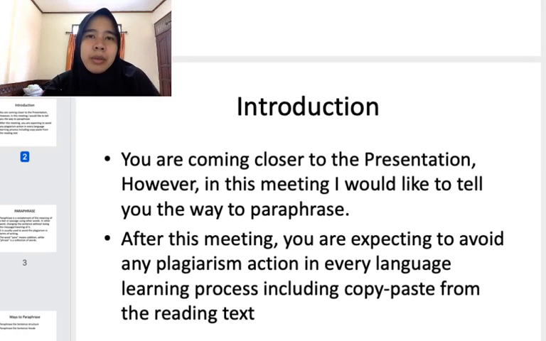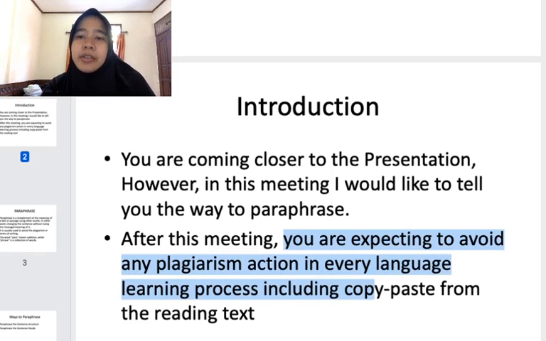Because we are coming closer to the presentations, it is better for you to paraphrase so that you can make your own sentences based on the reading without copy-pasting from the reading. So you will avoid plagiarism through paraphrasing. After this meeting, you are expected to avoid any plagiarism in every language learning process, including copy-pasting from the reading text.